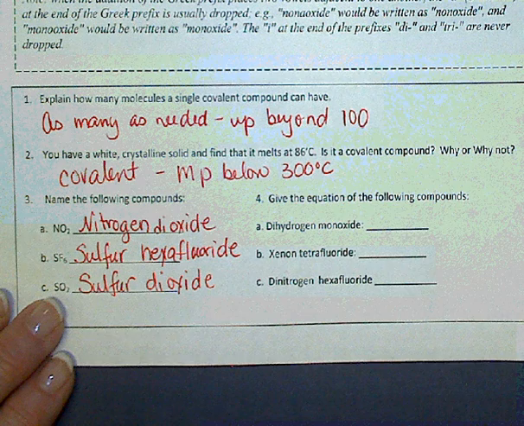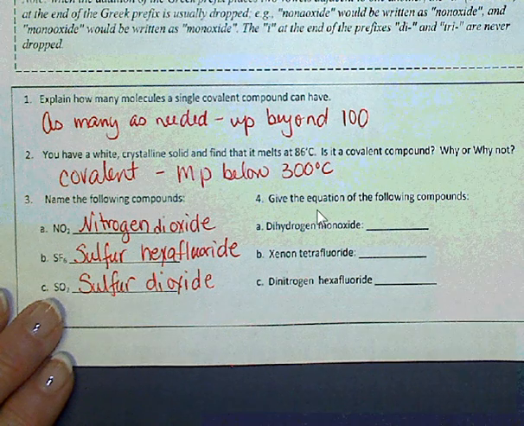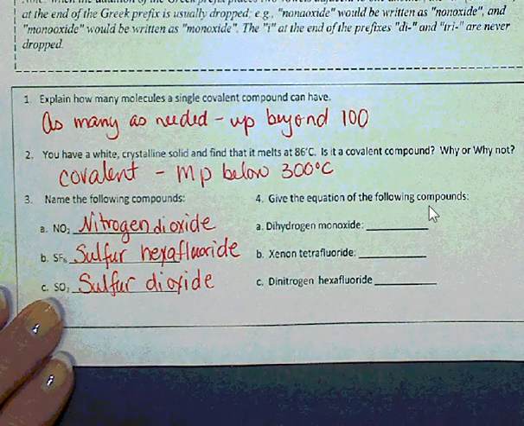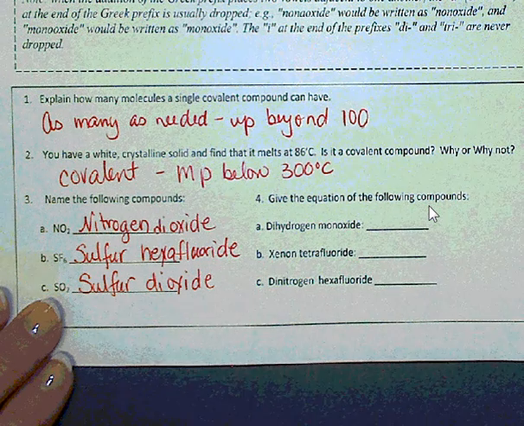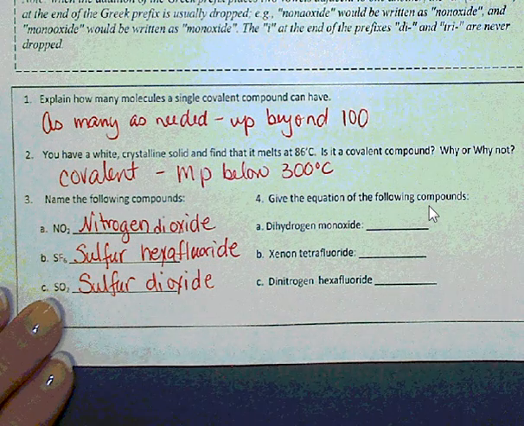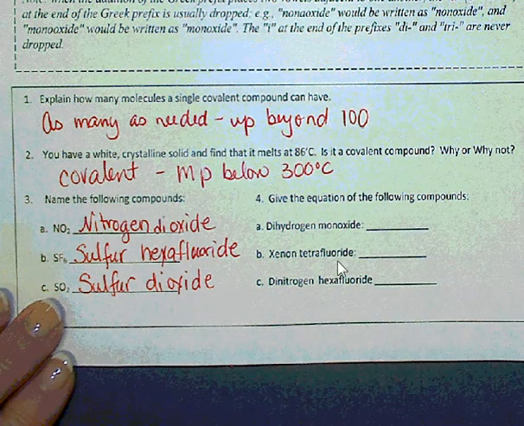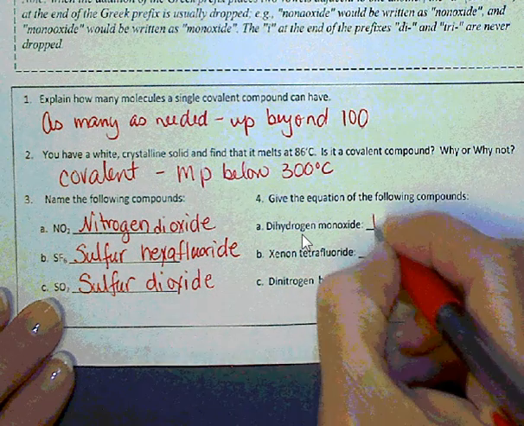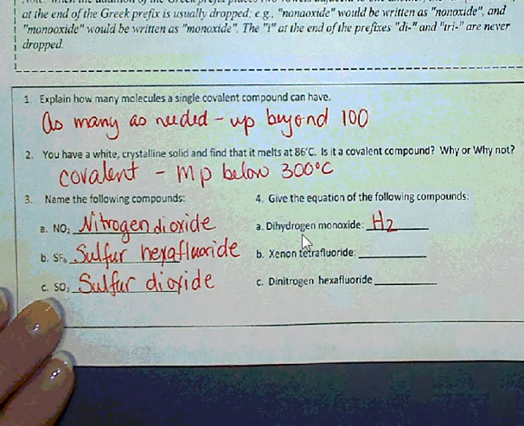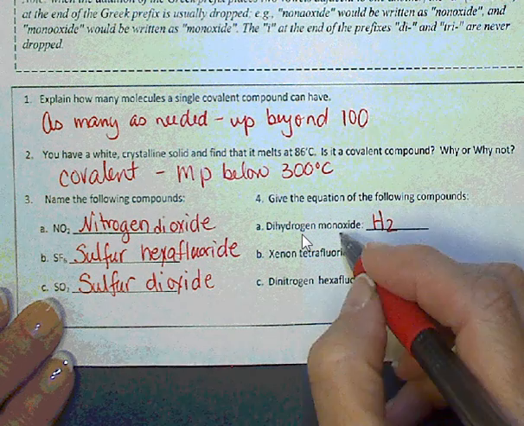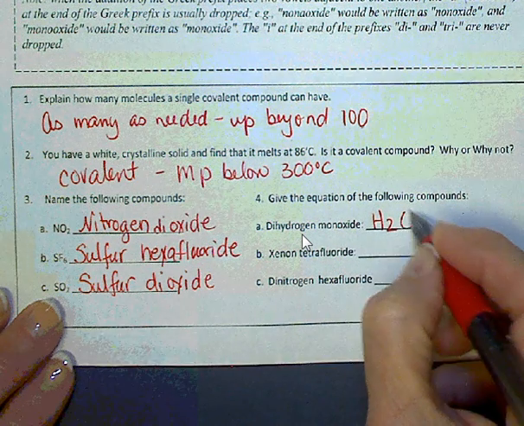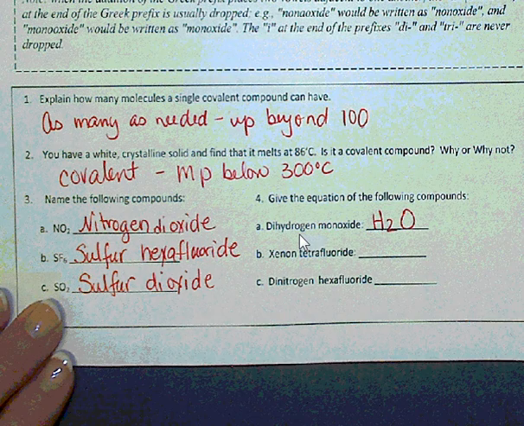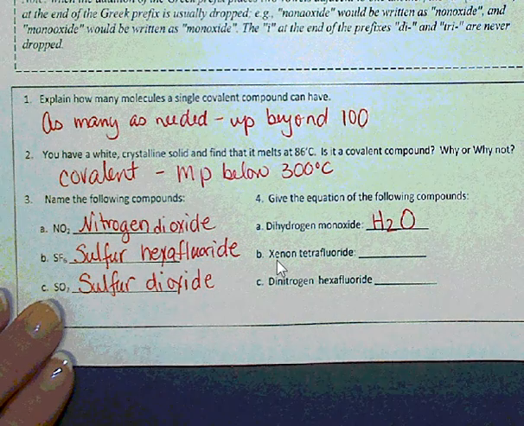Now, I want you to do the reverse. Now you're going to try to give the formula, which I think you will see will be much easier than what we had to do with the ionic. So I'll work the first one with you. Dihydrogen. So we know di is 2. Monoxide. Mono means 1, and it is implied. So dihydrogen monoxide would be water, H2O.